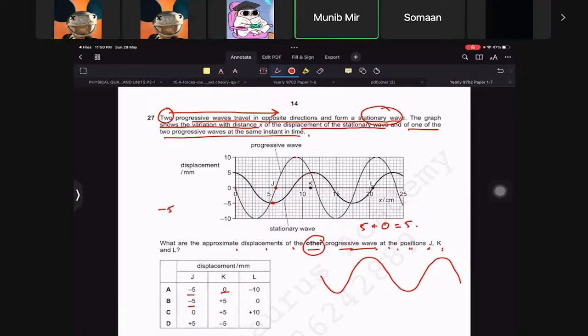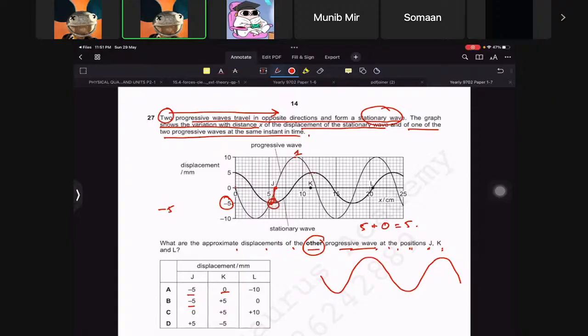Yes, sir. Right? So at J, the resultant wave has this value, which means that the other wave that should be there must have this value. Do you understand? Because at J, this wave is 0. Let's call this wave 1. Wave 1 is 0, and the other wave must have a -5 displacement to create J here. J is this point on the stationary wave.